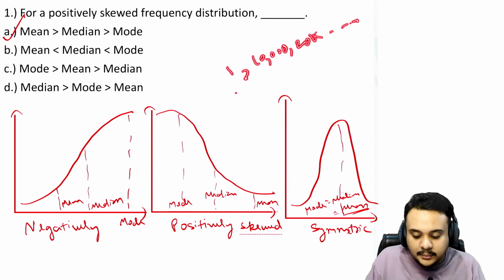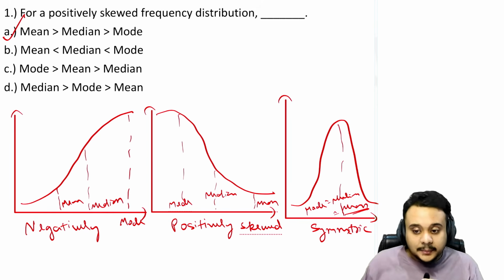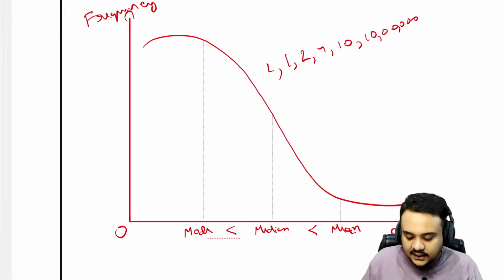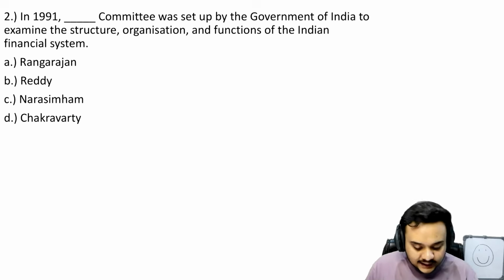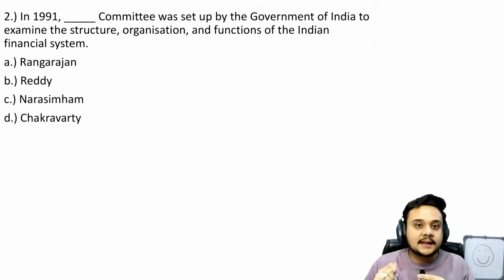Again, the mean is going to be impacted the most. And obviously in a symmetrical distribution, mean is equal to median is equal to the mode, right? So that is easy. I'm going to tell you what goes through my mind when I'm trying to solve a question like this, right?